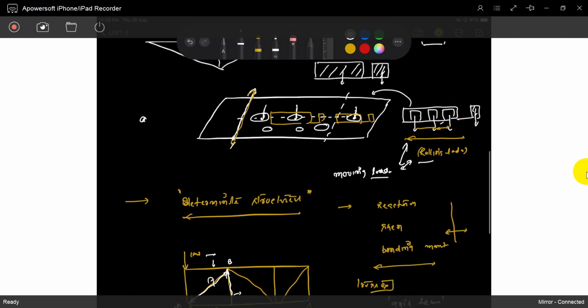The truck is moving, so the loads are moving like this. How it influences, how it changes a particular quantity, that is called influence lines. Is that understood? So now we can write a definition.